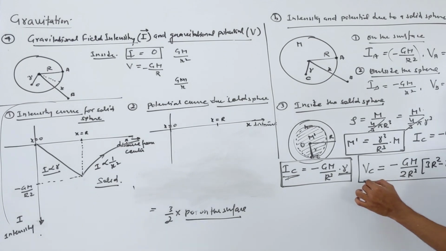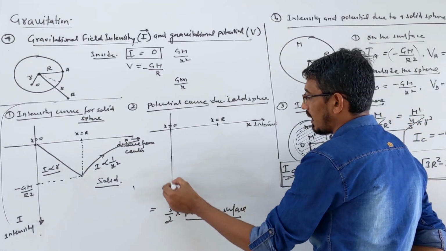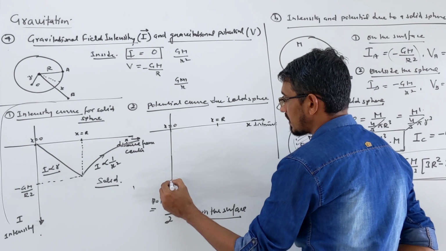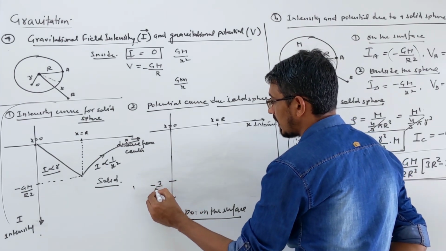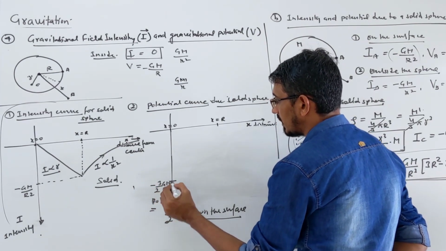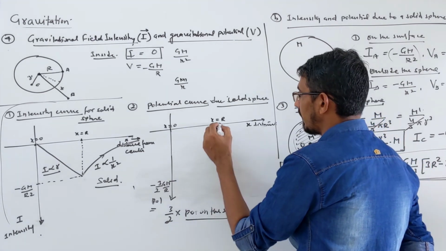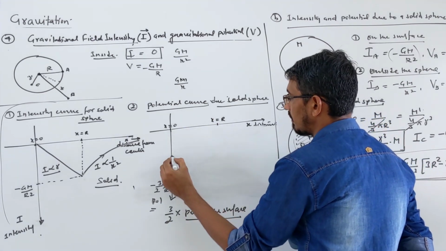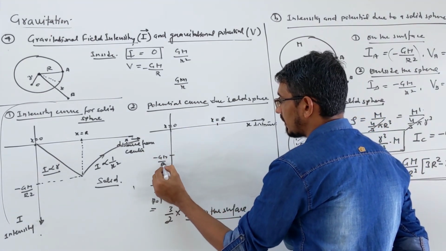Look at the variation. First you see that at the center, when distance is 0, potential is maximum. So the potential line starts from this point, which is maximum, let's say minus 3 by 2 GM by r. Then at some point when x is equal to r, it becomes minus GM by r.